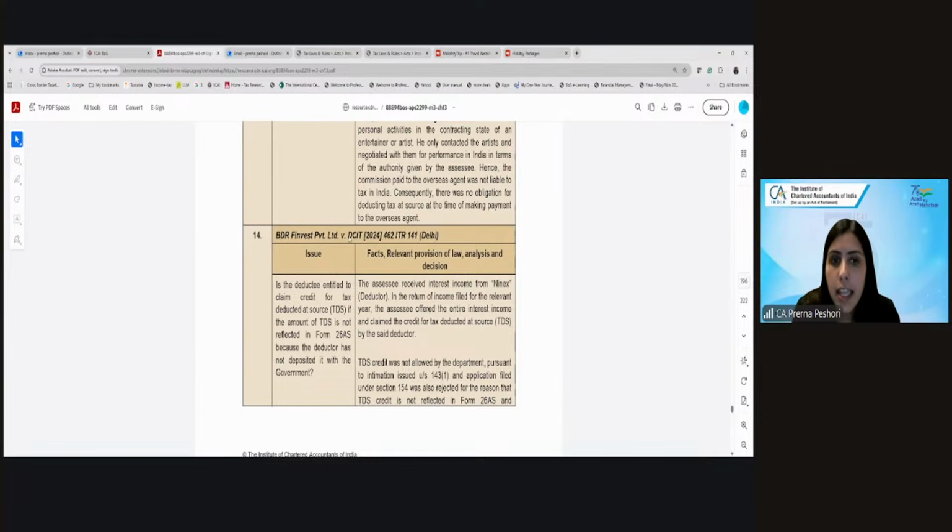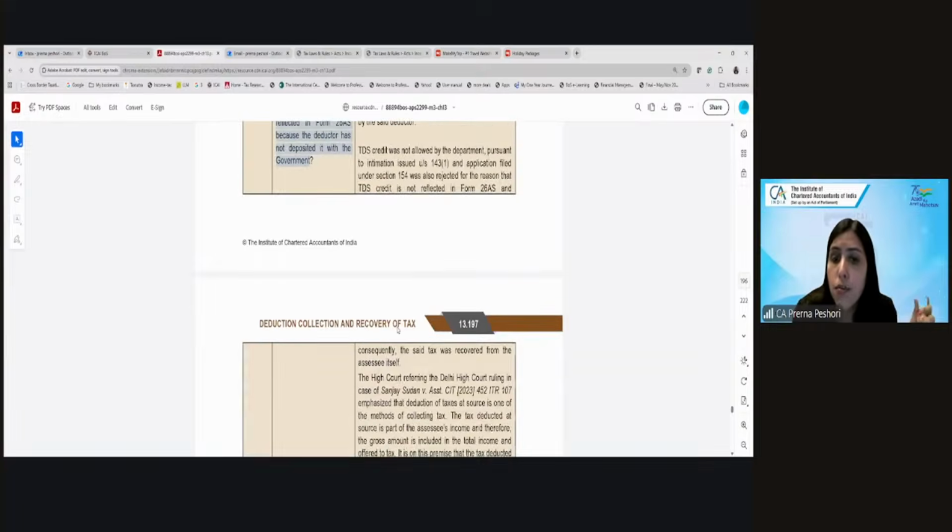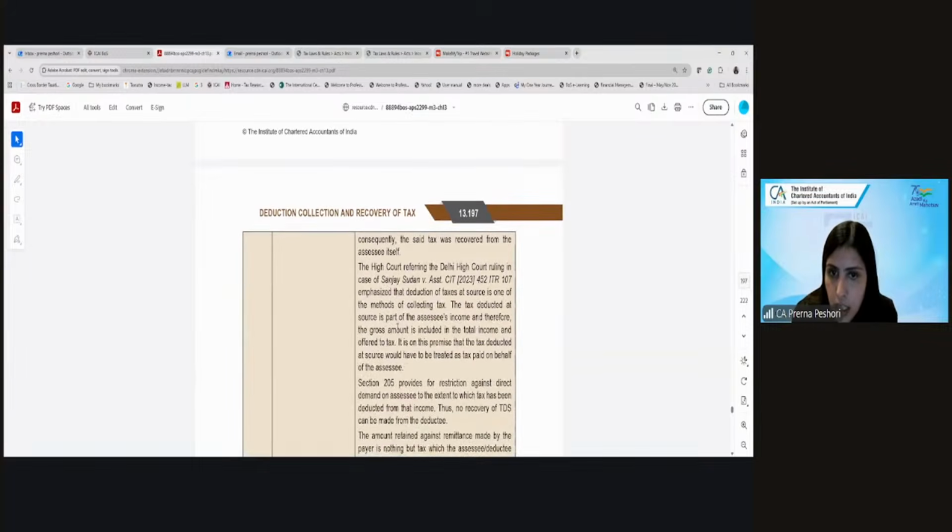Fine. The next case is: is the deductee entitled to claim the credit for TDS if the amount of TDS is not reflected in Form 26AS because the deductor has not deposited it with the government? So if the credit is not reflecting in your 26AS, then under 143(1), when the return gets processed, CPC will not allow you. And even his application for rectification was rejected because it was not reflecting in Form 26AS.